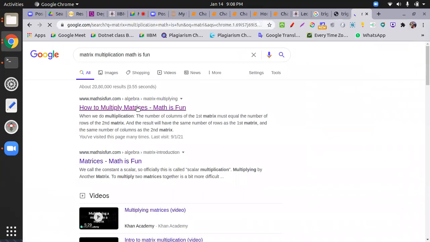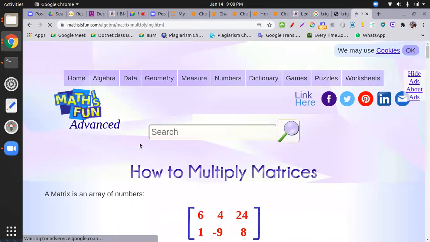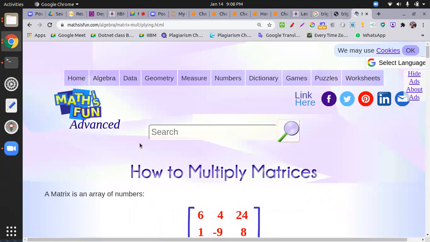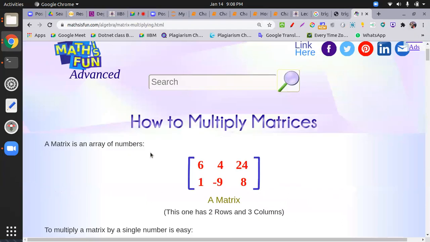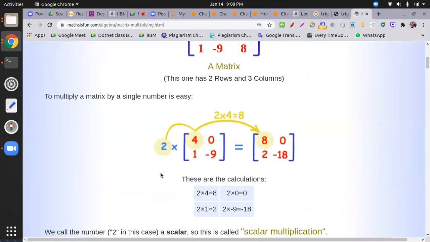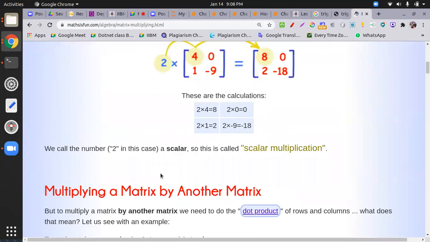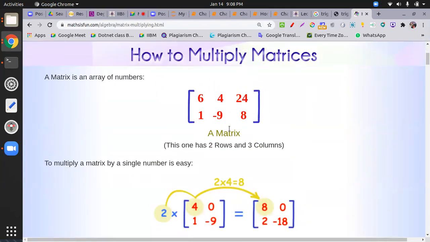You can also go to Byju's, a good site, but go to this site, see the data science, machine learning, it covers the mathematics behind that. This site has a very good representation, spoon feeding given step by step. So before going to dot product, those who don't know the dot product must go to this site.